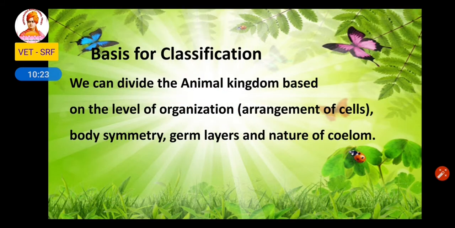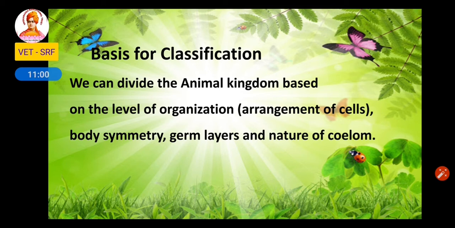So what is the basis of classification? So we have studied all these classifications. How are the animals classified into different species, genus, class, order, like this? So what is the basis of that classification? We can divide the animal kingdom based on the level of organization. Level of organization is the arrangement of cells. So as I said before, whether they have cellular level of organization or tissue grade of organization or organ level of organization or organ system level of organization. So this is called the level of organization.